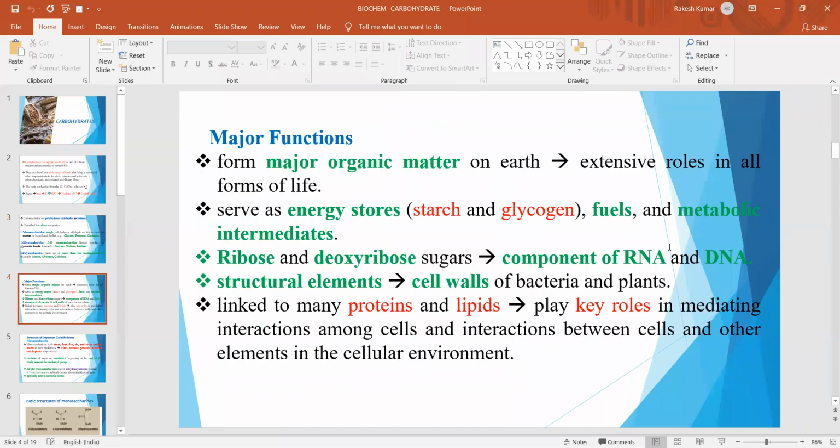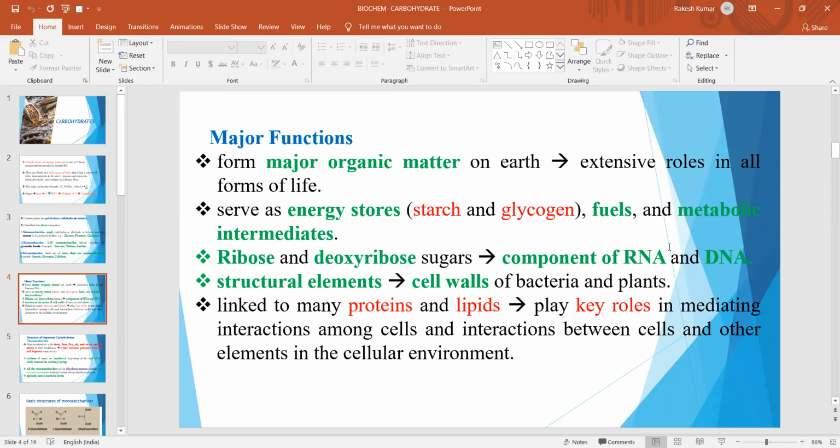Now let us see the major functions of carbohydrates. They form major organic matter on the earth because they play extensive roles in all forms of life. They also serve as energy stores, specifically in the form of starch in plants, whereas in the form of glycogen in animals, specifically in liver and skeletal muscles. They also play an important role to supply fuels in the form of energy for different work to be done by the body, and metabolic intermediates.